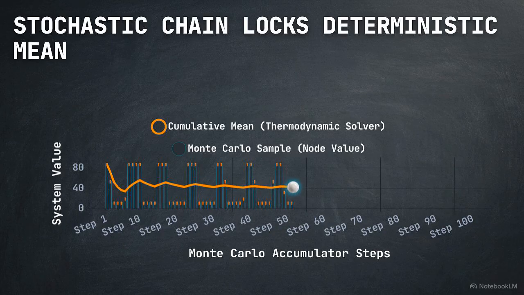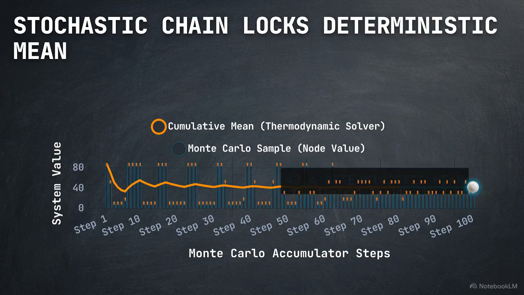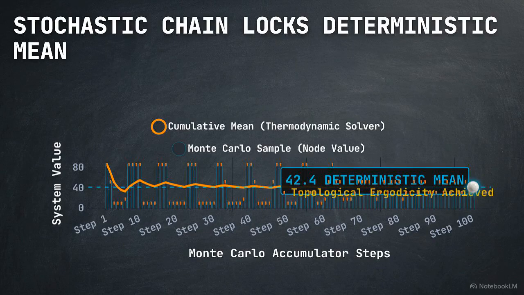13, 21, 34, 55, and 89. While the initial steps appear random, the cumulative mean of the system becomes locked at exactly 42.4. This is topological ergodicity. Inside a bounded golden set, the stochastic chain becomes deterministic.